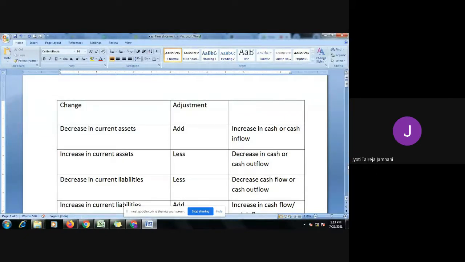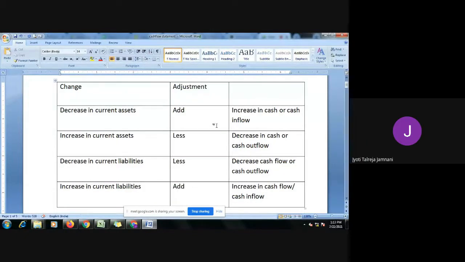I had already shared the format of how a cash flow statement looks like, in which in detail you will find what are the non-operating, non-cash expenses listed. That is the first part of operating activities. The second part is adjustment for working capital changes. Now, what is working capital changes? It is nothing but it talks about your current assets and current liabilities.